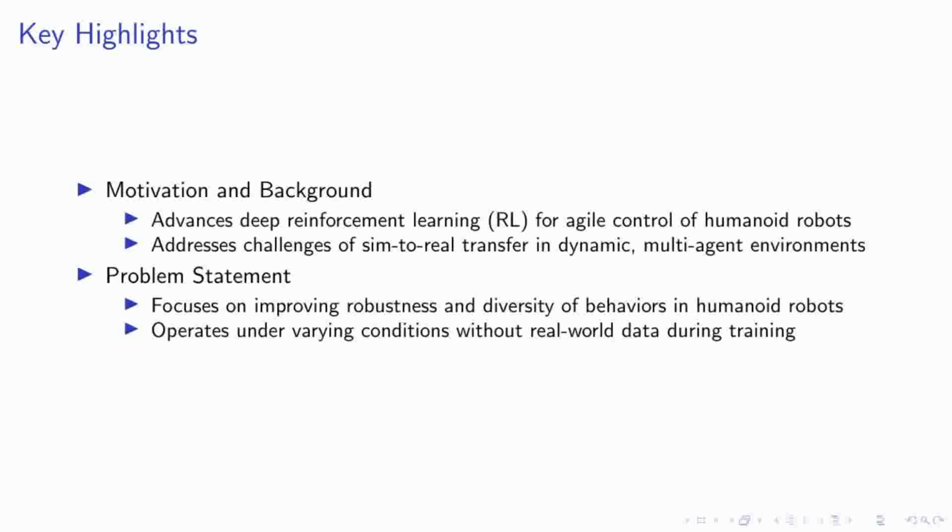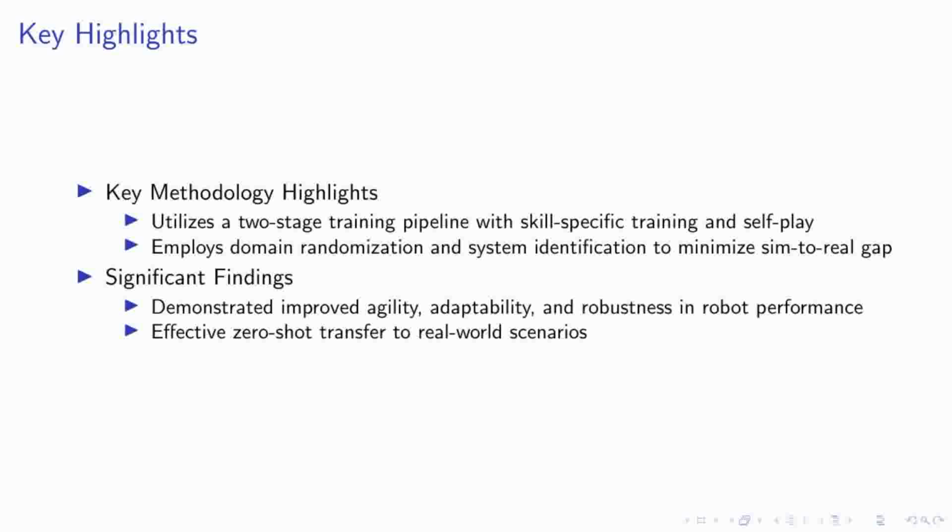Our problem statement centers on enhancing the robustness and diversity of behaviors exhibited by humanoid robots. We aim to achieve this without relying on real-world data during the training phase, which presents a unique set of challenges. This approach necessitates innovative solutions to ensure that robots can operate effectively under a variety of conditions, further bridging the gap between simulated training and real-world application. Moving forward, let's delve into the key highlights of our methodology and the significant findings from our research.